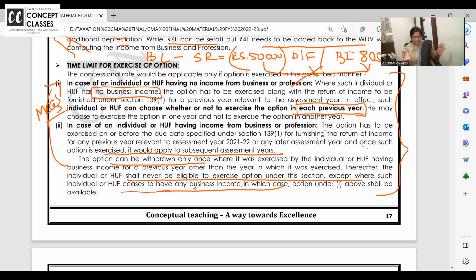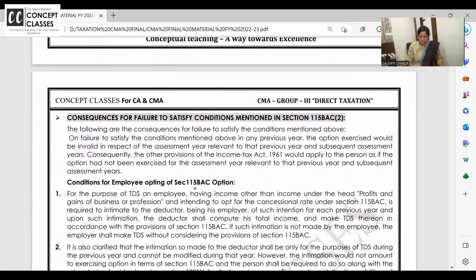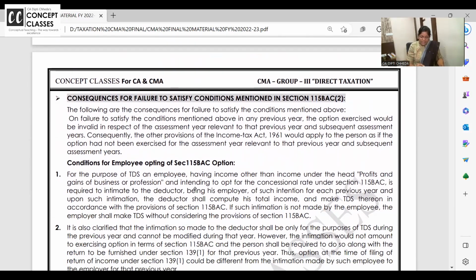No. Once decided, you have opted out, you can't opt in again. Then it will have no meaning at all. They said the option can be withdrawn only once where they have business income. Again you have business income, again you opt in, then what is the meaning of once? So now is it clear to you? Yes. Right. Now, consequences for failure to satisfy the condition.